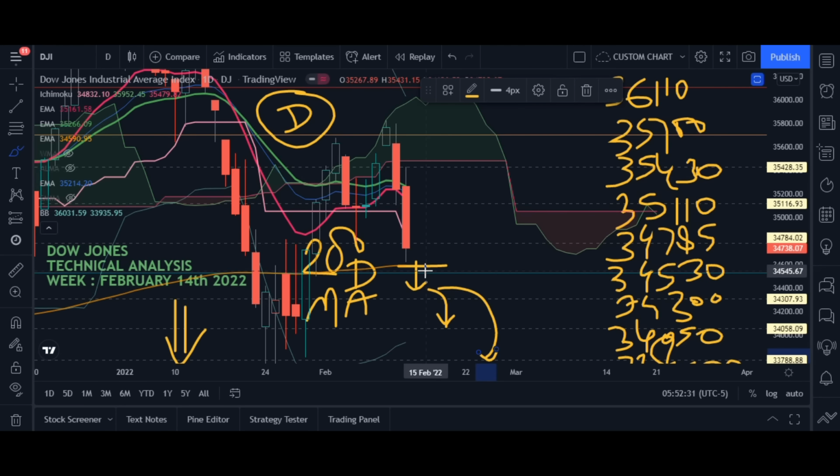Now if market somehow manages to close above the 200-day moving average on Monday, then there will be two closings above the 200-day moving average. In that case, you can expect the market to further move up here, and then to these levels, 35,430. But again, the market is not bullish until and unless it crosses the Ichimoku cloud.